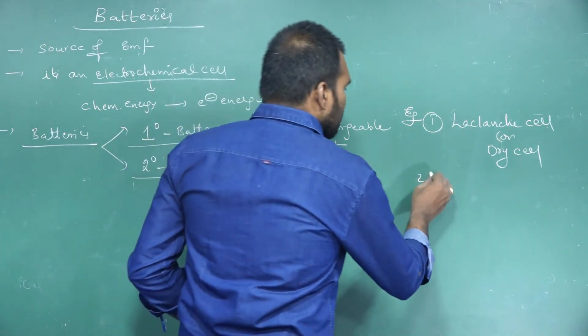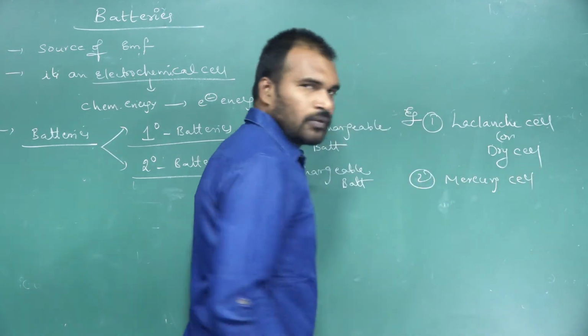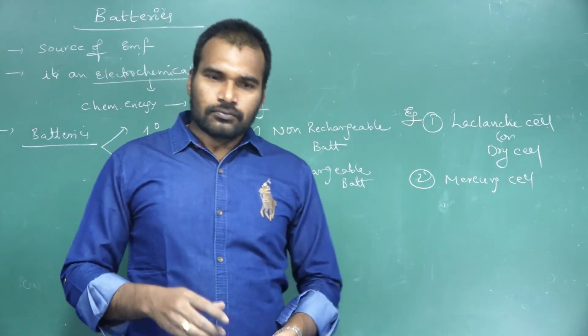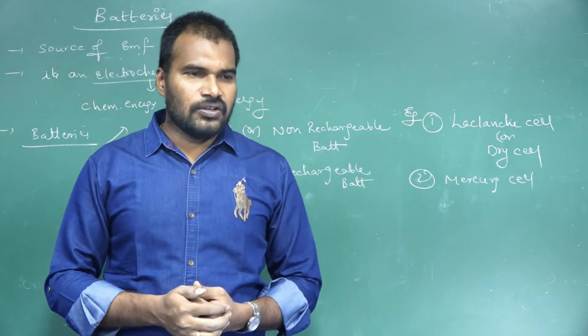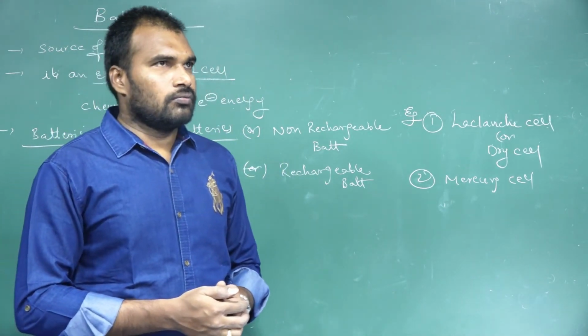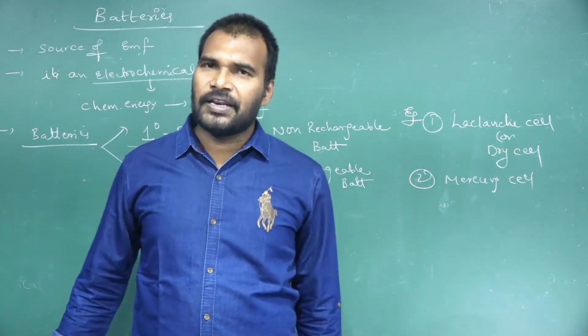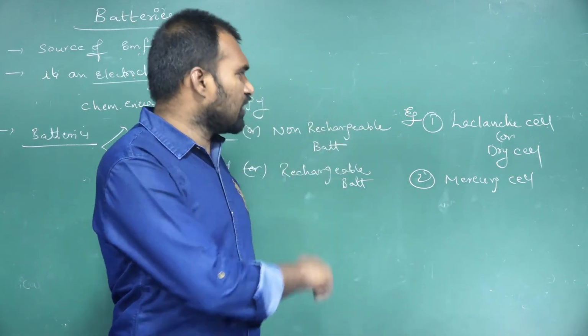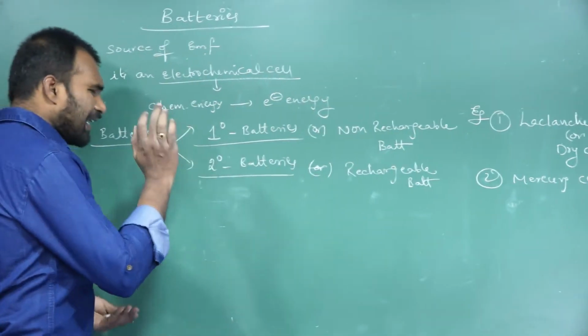The second one is the mercury cell. Wristwatches are the best example for mercury cells. So these are the two cells that come under primary batteries.